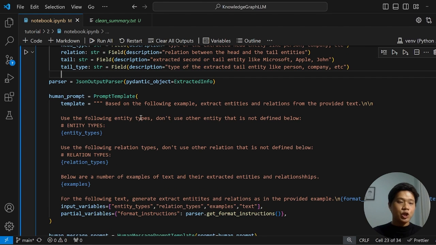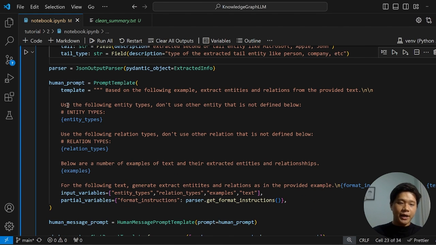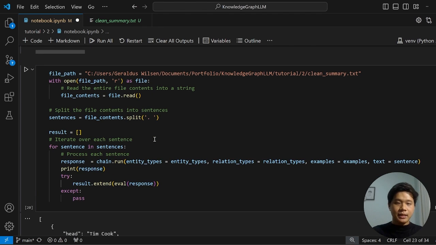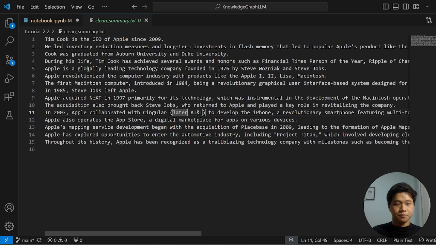And next is a human. In here, I define entity types, relation types, and examples. And then we define the Groq model, which is Llama 3 70B. So the next thing is, we want to process the clean summary text. If you still remember, we already have it in here.